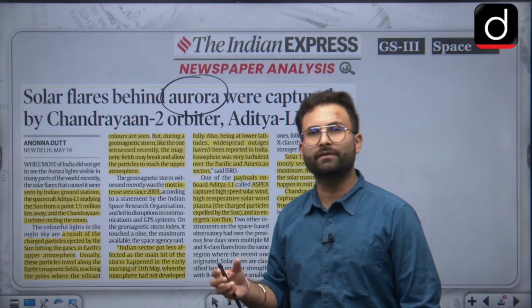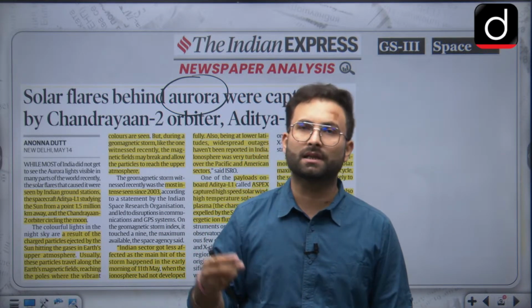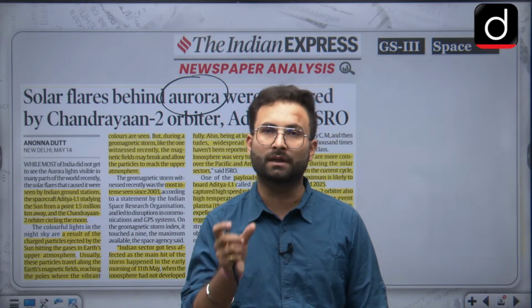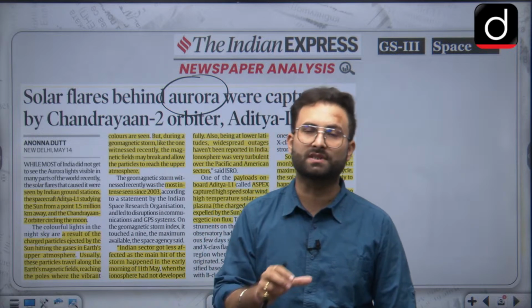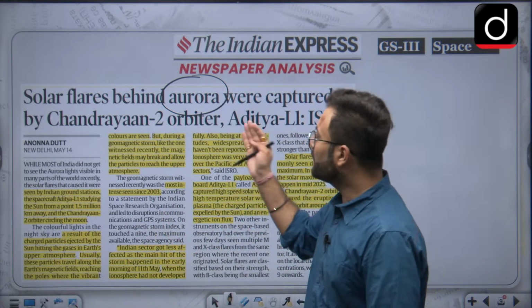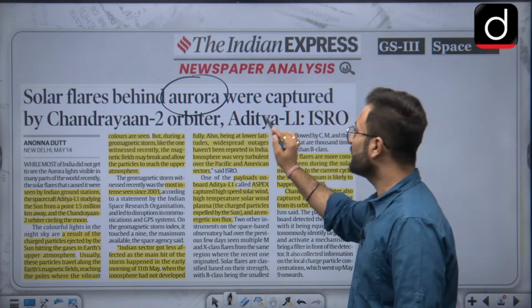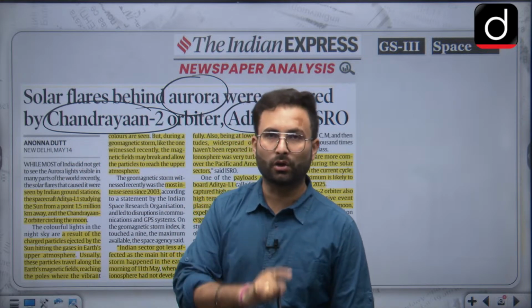Most of the time when we are talking about such things, these are restricted to polar areas only, but this time we have seen them at as low a latitude as Ladakh as well. The reason is that the solar emissions, or the solar storms, which happened this time were more intense, because of which we could see that. This article has been taken for you because they have said that Aditya L1 and Chandrayaan 2 have recorded these things.